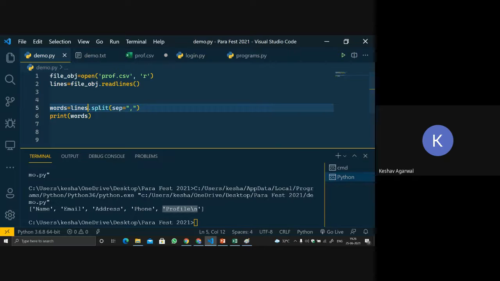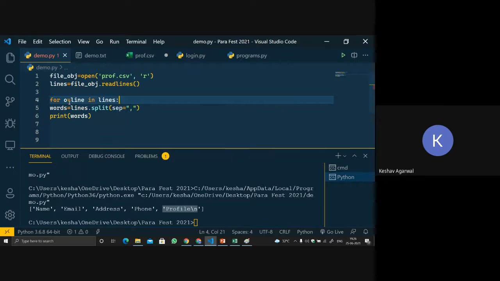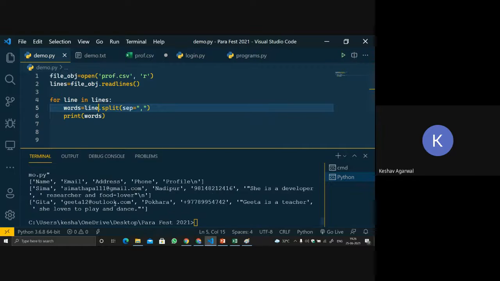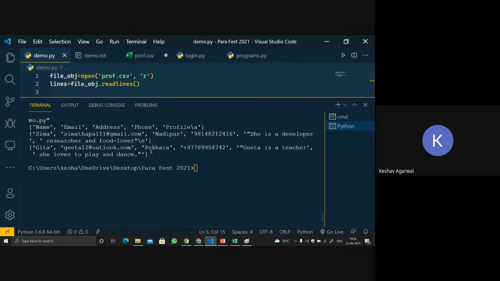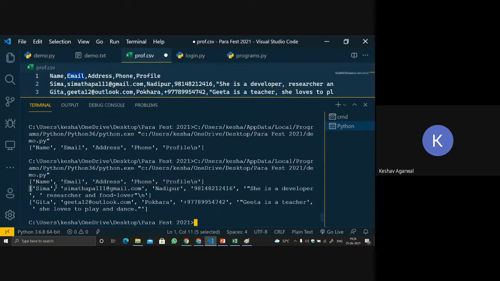Now let's do one thing. We will use a for loop with the statement line in lines, and we will print each and every line. Let's run the code. See, we are getting the same exact line as before, and in the next part we are getting the next statement, comma separated, in the form of a list. Again we got Geeta in the form of a list. So this is what we can do using Python.